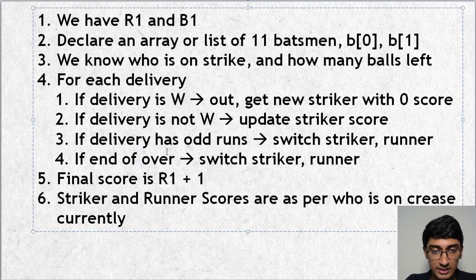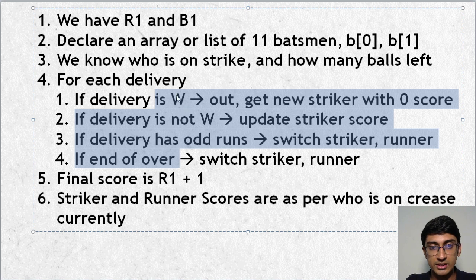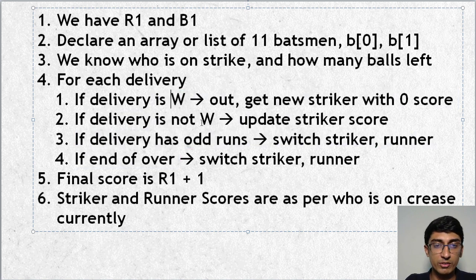So if you do it in exactly this order, that is, if it's a wicket, do this; if it's not a wicket, then do this. If it's odd runs, then switch, and if it's the end of the over, then again switch. If you do all of this, then they all get updated properly. So the final score is not R1 plus 1, but rather R1 plus whatever R we have scored during this period. So the final score is R1 plus small r. And the striker and runner scores are as per who is on the crease currently. So just look at who is currently at your crease.